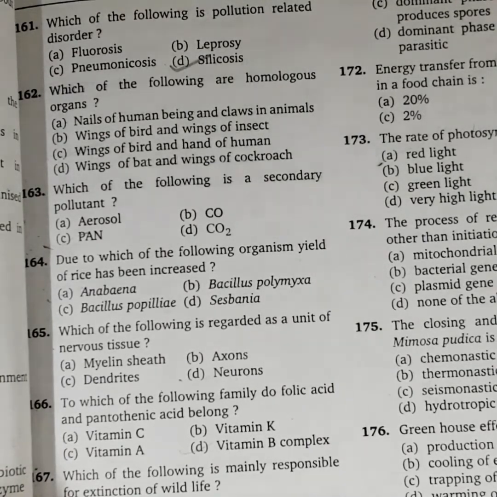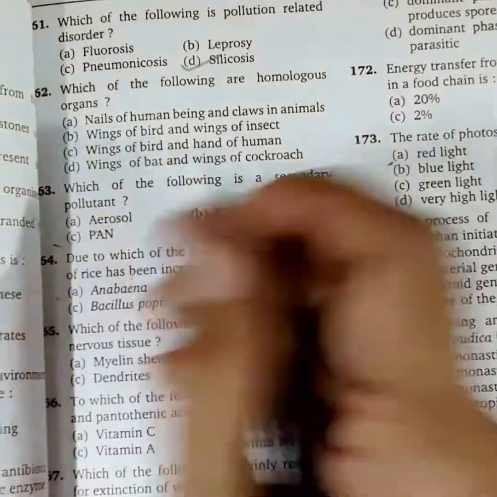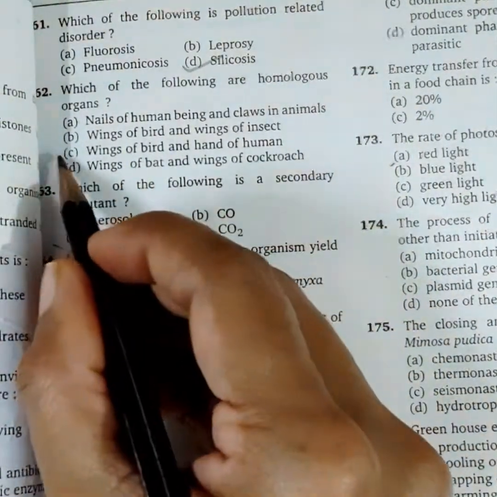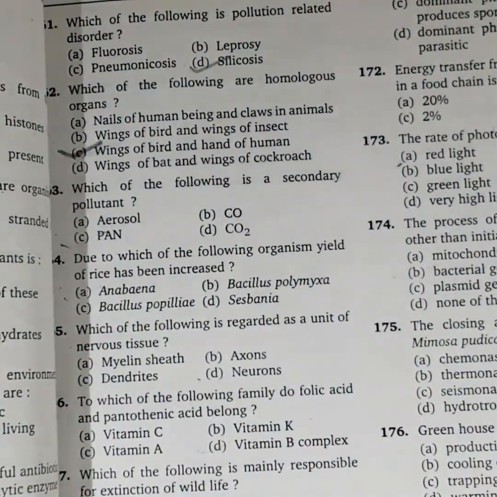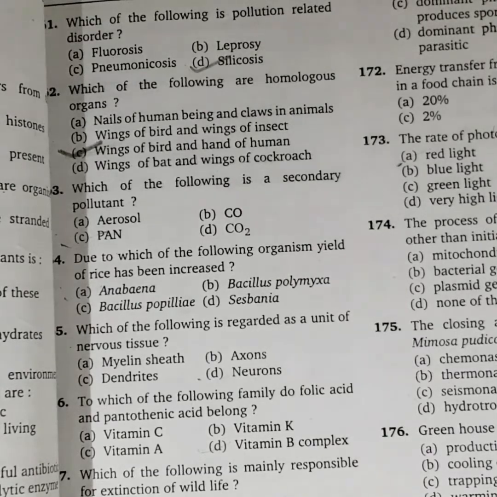So, homologous organ is wings of bird and hand of human. Homologous organs are those organs which are similar in structure but different in function.